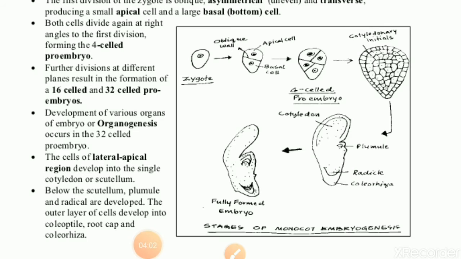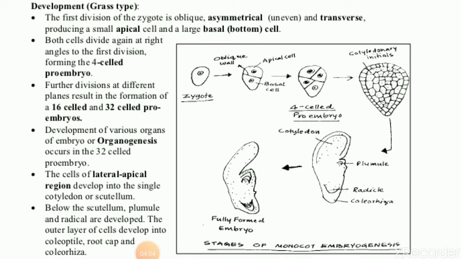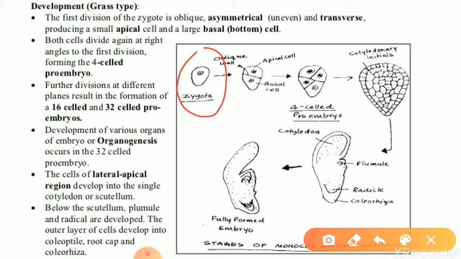Listen, first a single zygote divides asymmetrically and transversely. Like this way the zygote will divide into a 2-celled stage. Then again these 2 cells undergo cell division at right angle to each other. Like this way a 4-celled pro-embryo will form.